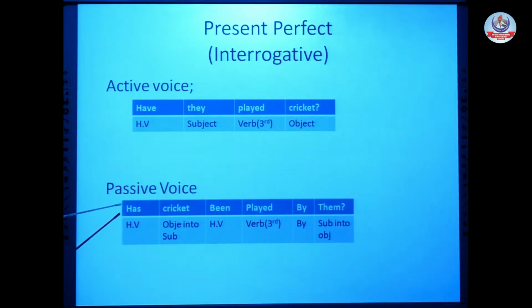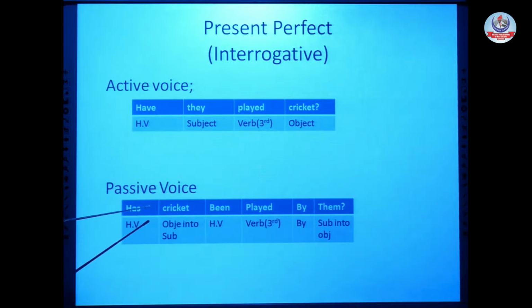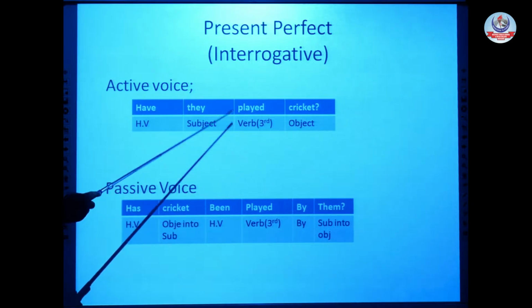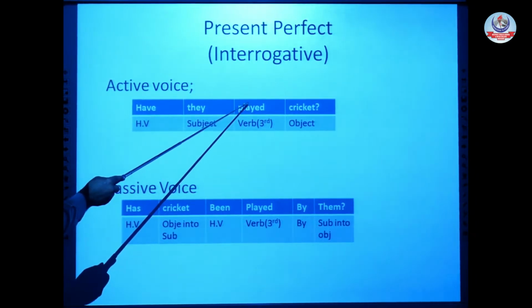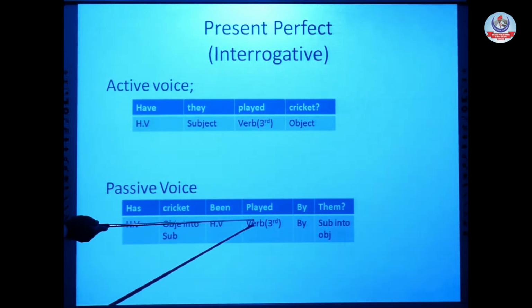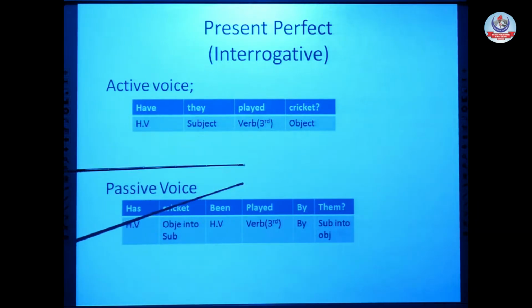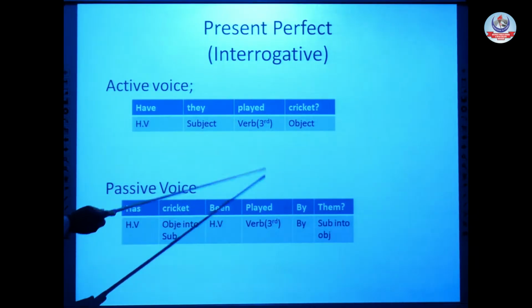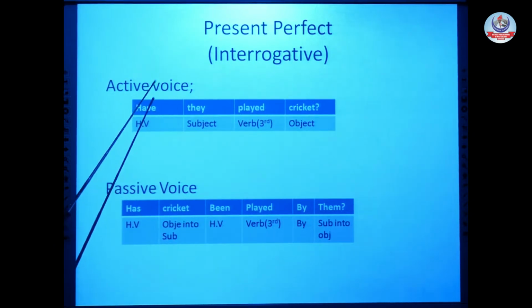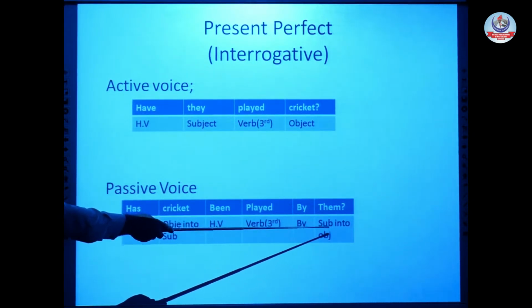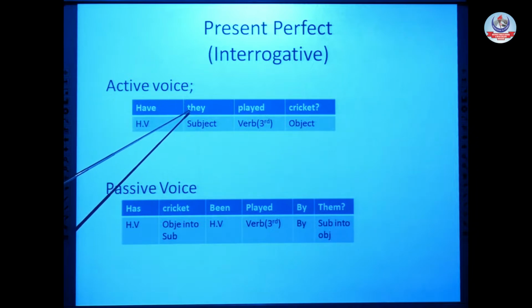First part of the helping verb will be at the start of the sentence, before the subject, and the second part of helping verb will be after the subject. Has, cricket, been. So third form, same in perfect. It is also used third form, and for passive voice, it's a rule that we always use third form of verb. So there is no need to change the verb. Has, cricket, been, played, addition of by, and at the end subject into object. Subject is they.